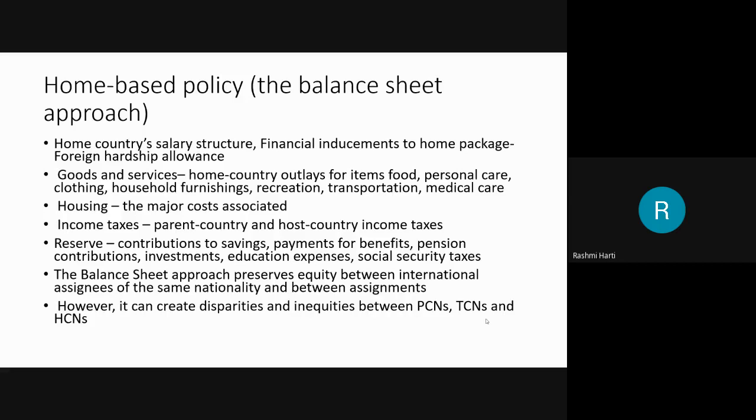in the home based policy. Goods and services, basically the home country outlays for items like food, personal care, clothing, household furnishings. Then recreation, transportation, medical care, all these are included in the home based policy. Housing is the major cost which is associated. And income tax, parent country and host country income taxes are taken into consideration.